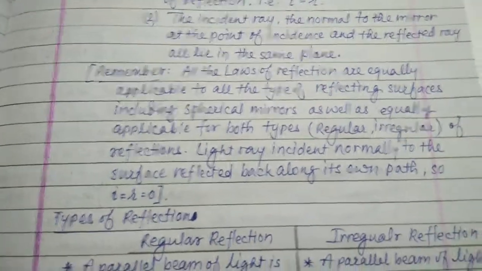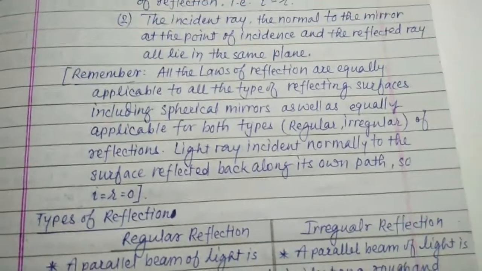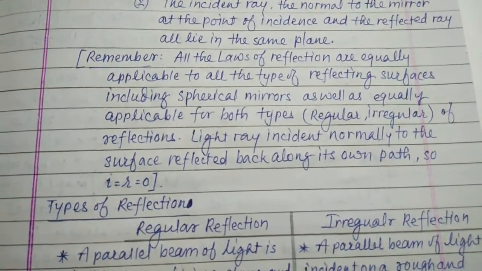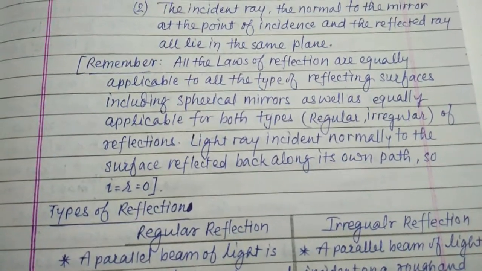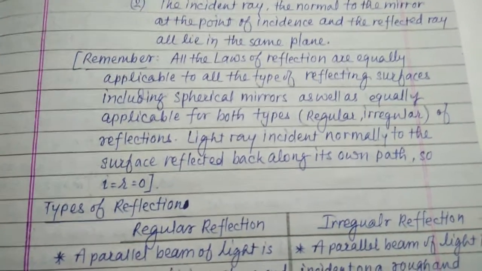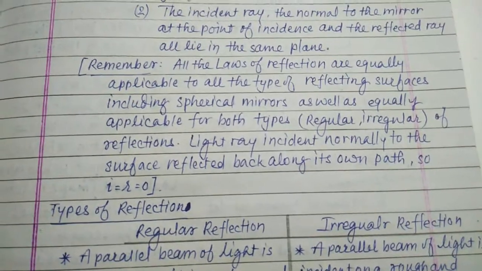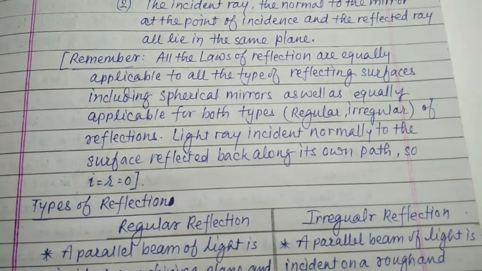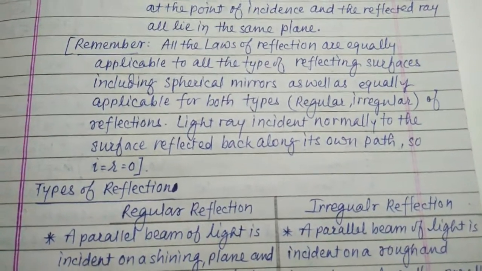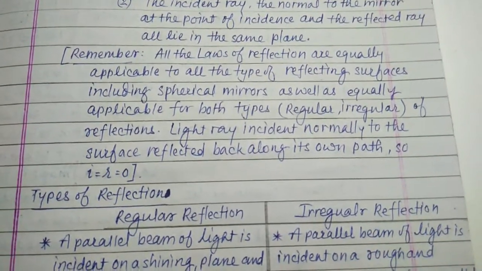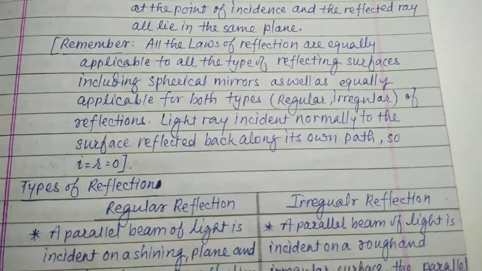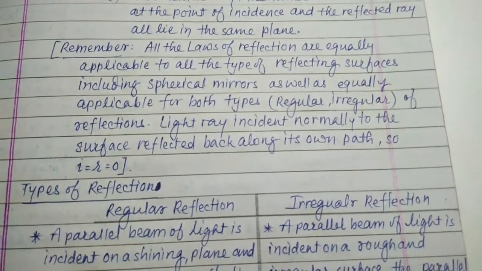Now, some points to be remembered. All the laws of reflection are equally applicable to all types of reflecting surfaces, whether it is a plane surface or a rough surface, including spherical mirrors, as well as equally applicable for both types of reflection. It means regular reflection and irregular reflection.